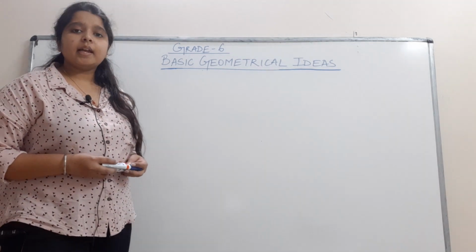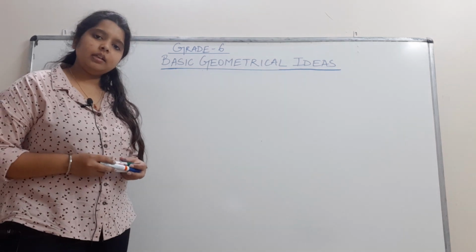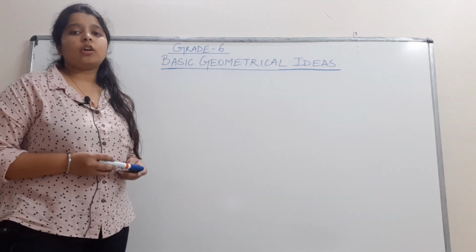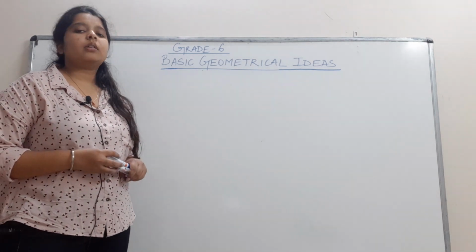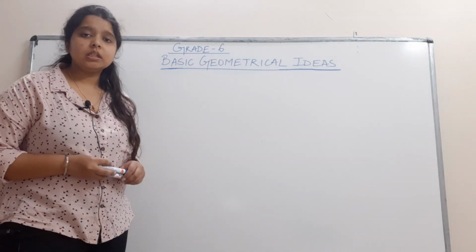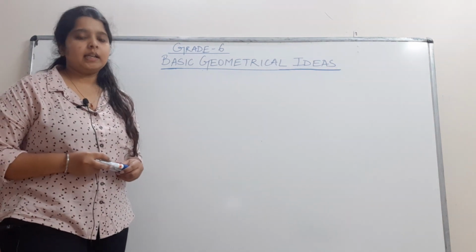What are intersecting lines? Intersecting lines meet at a point. And what are concurrent lines? Yes, three or more lines which meet at a point are known as concurrent lines. So till here we have done till now.